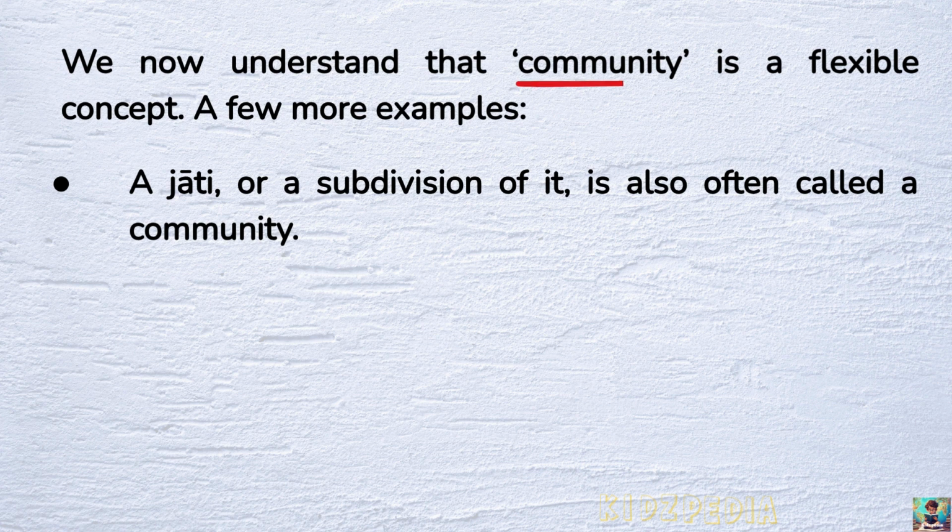We now understand that a community is a group of people who live, work, or share something in common. It is a flexible concept, which means it can change depending on what people share. In many parts of India, people are grouped by their jati, a traditional group based on family background, work, or customs. People who belong to the same jati share similar customs and ways of life. Because they are connected in this way, a jati is often called a community too.